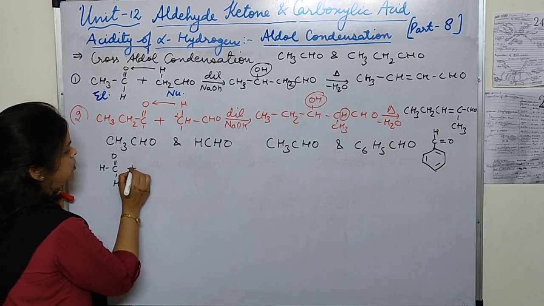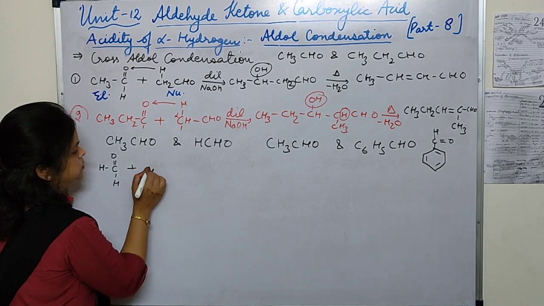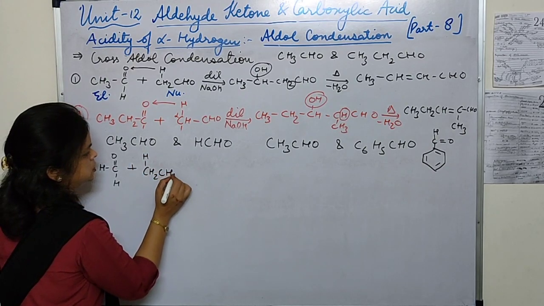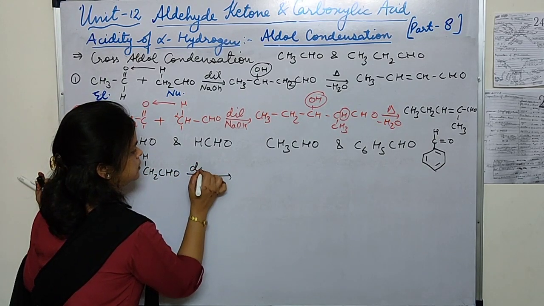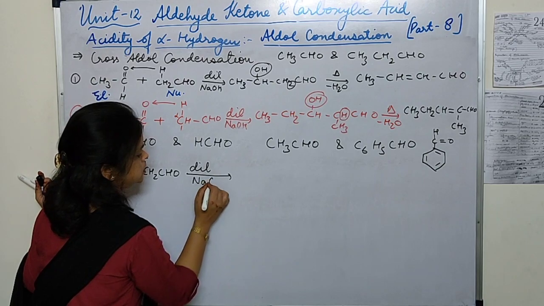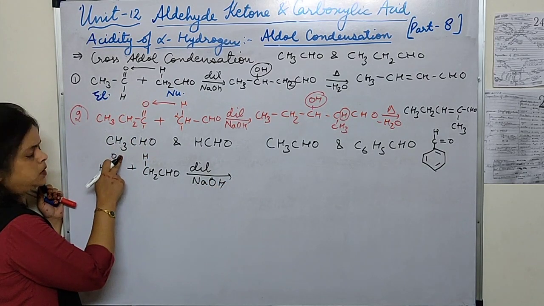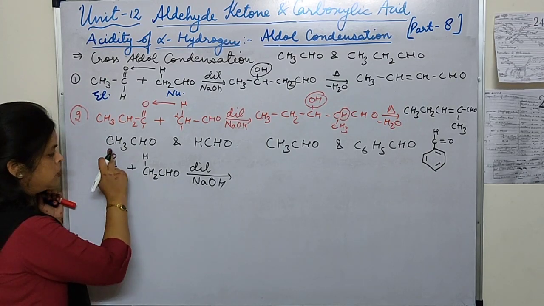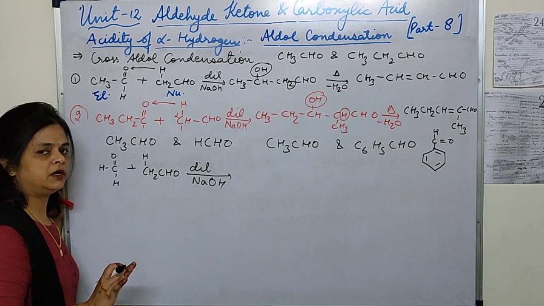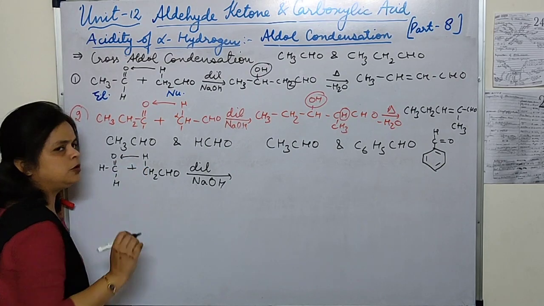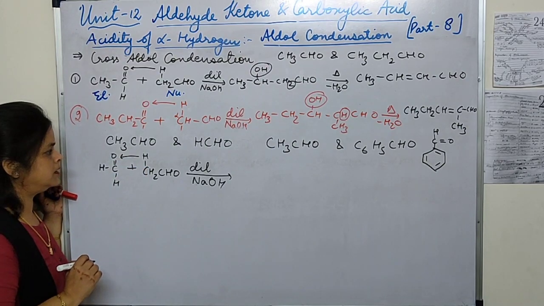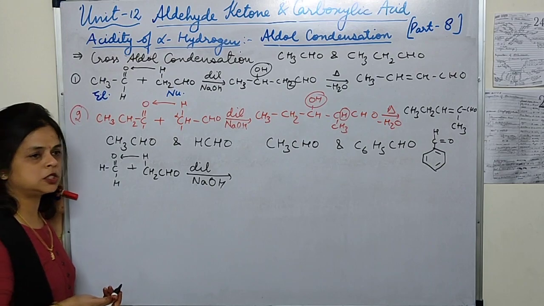ठीक है, सेकेंड मॉलिक्यूल हम लिख रहे हैं CH2HCHO, dilute NaOH. Now see students, here this H will go here. For the first molecule we don't require the alpha hydrogen, so there will be no problem in writing the aldol structure and aldol condensation product.